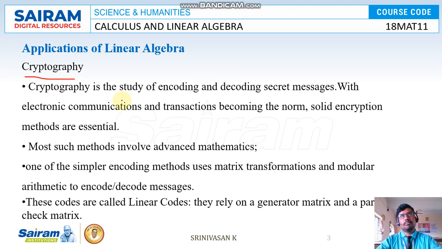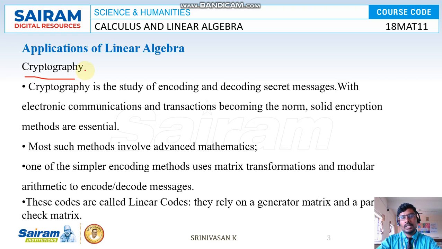For example, in the military or defense, or terrorists, they will send a message to another person. It's not a normal message. It's not a normal text message. It is some kind of coding. Okay, it's some kind of images, some kind of different types. Okay, so those are all based on cryptography.